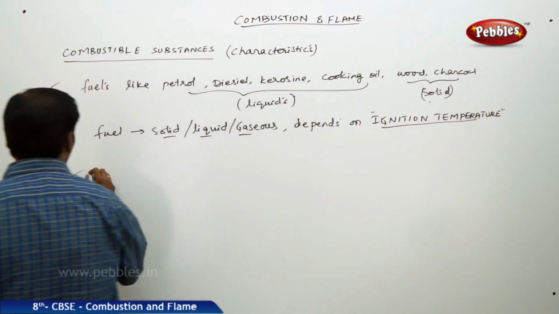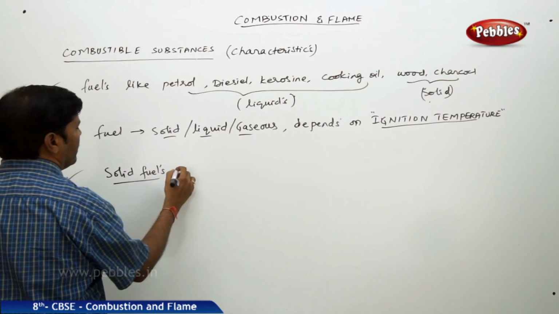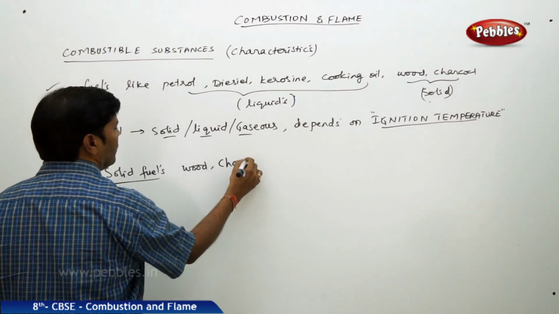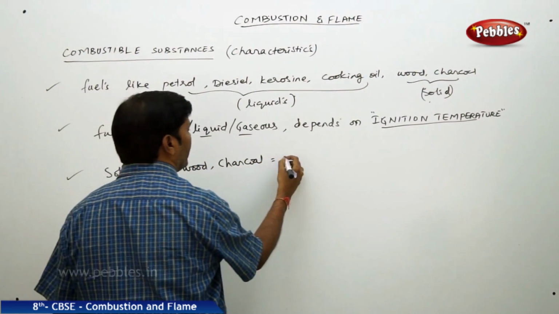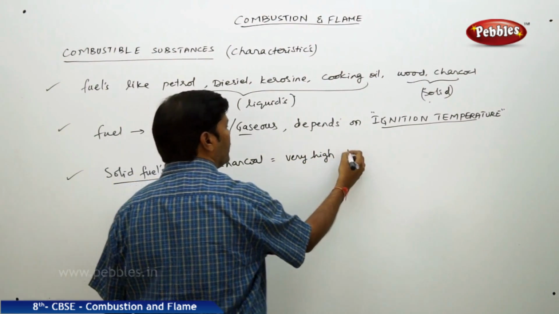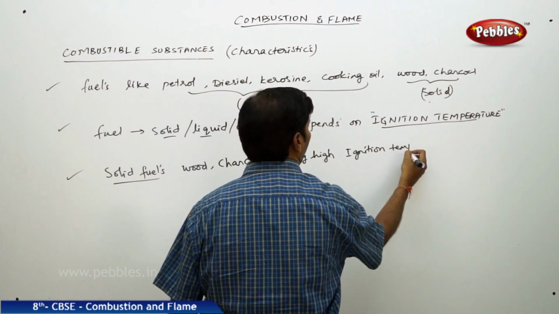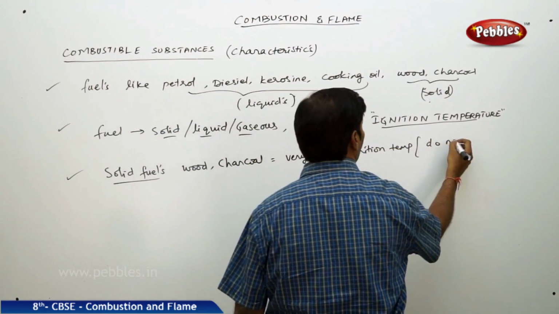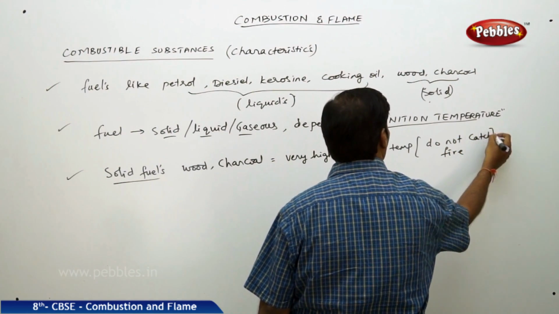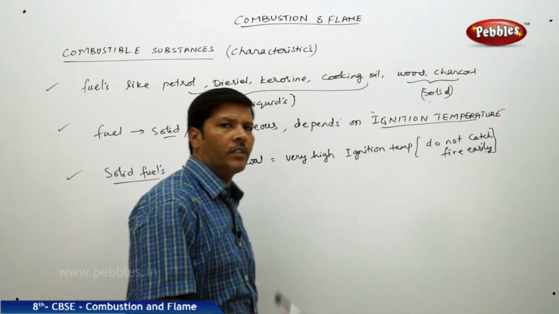For example, solid fuels like wood and charcoal require a very high ignition temperature. That's why they do not catch fire easily. This is what we have to understand here.